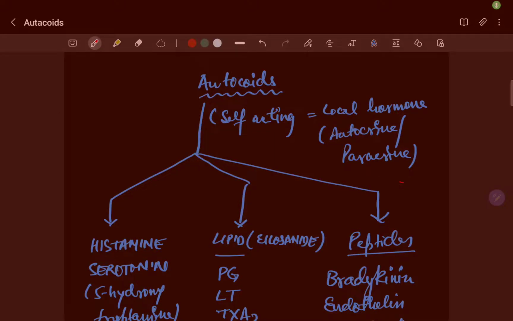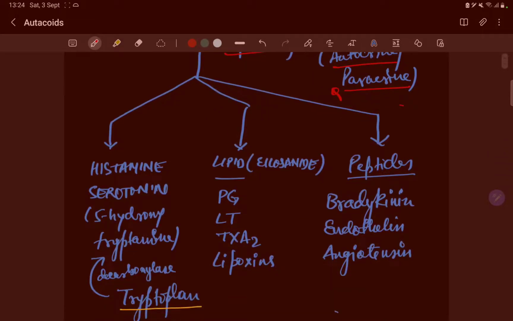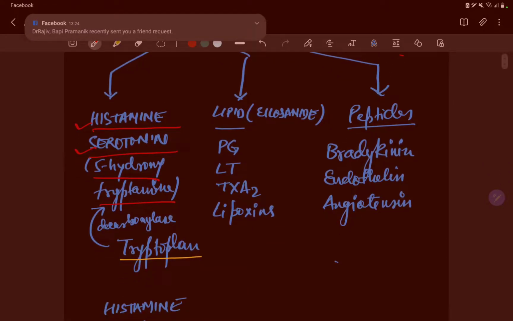Okay, let's discuss autocoids. Autocoids are self-acting local hormones. They are autocrine or paracrine in nature. So, what are the autocoids? Basically, you see histamine and serotonin. Serotonin is known as 5-hydroxytryptamine. It is formed by decarboxylation of the amino acid tryptophan.